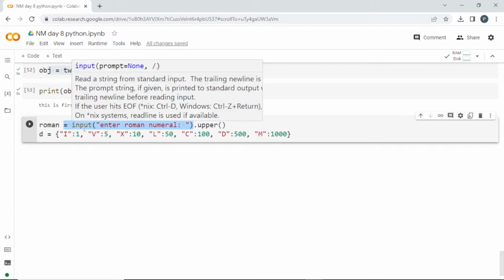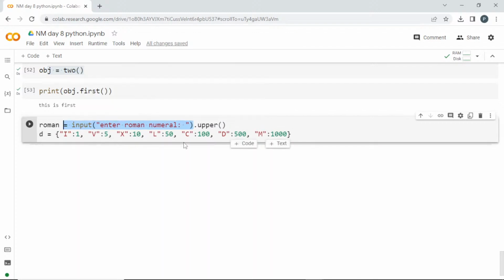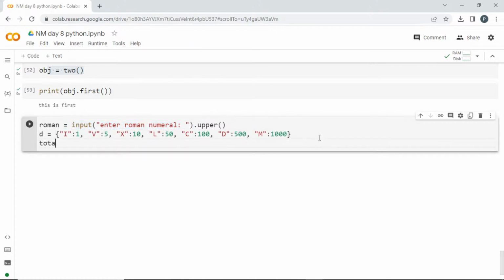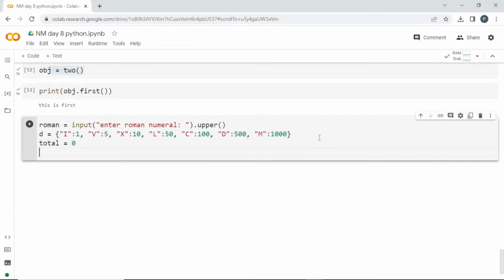So if you want to access it one by one, what you have to do? You have to create a for loop, right? So you want to go in the for loop. Before that, I'll set a variable where we'll be counting the total. I'll set this to 0 for now.